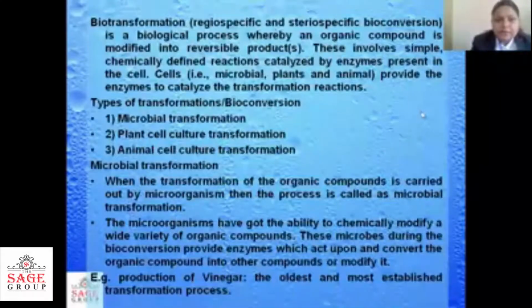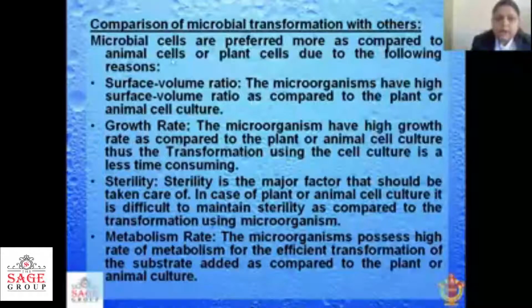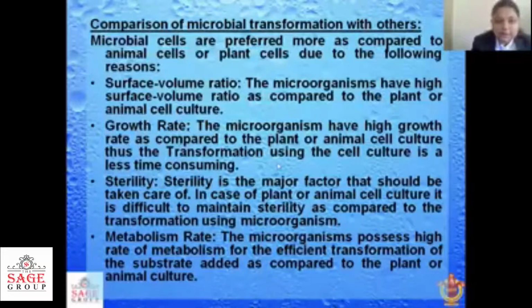In the last class, we have seen the biotransformation process. There, we have studied various types of biotransformation reactions, microbial, plant cell, and animal cell transformation, and comparison of microbial transformation with the others, plant and animal cells.